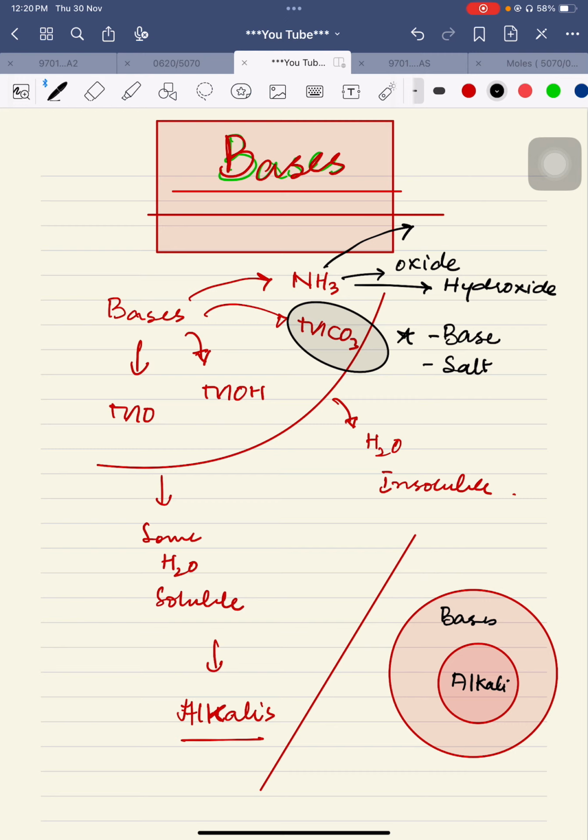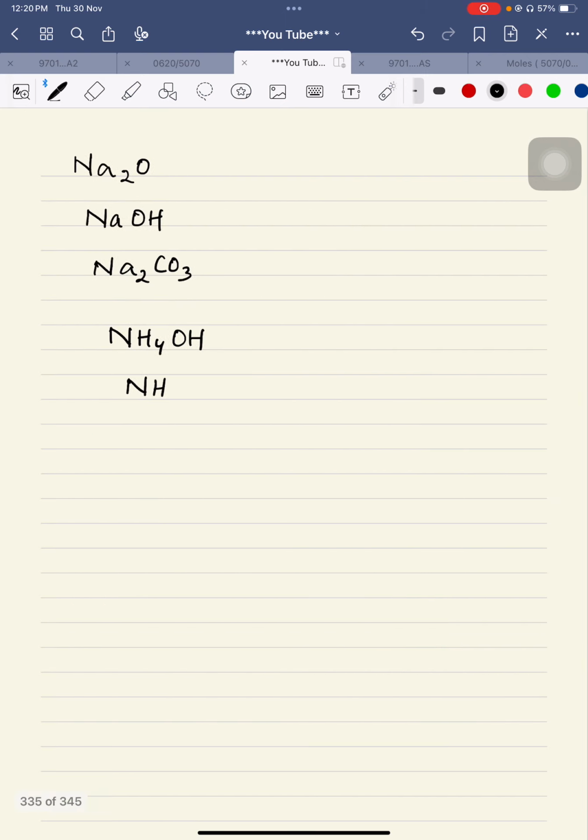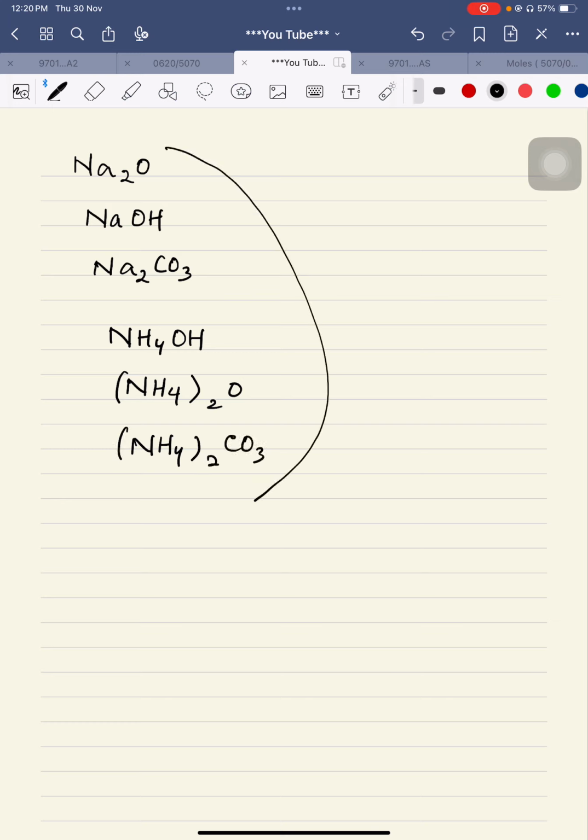So bases are metal oxide, metal hydroxide, metal carbonate, ammonia, ammonium oxide, ammonium hydroxide, and ammonium carbonate. This is a big category of bases. These are a few examples of the bases which we have just discussed.